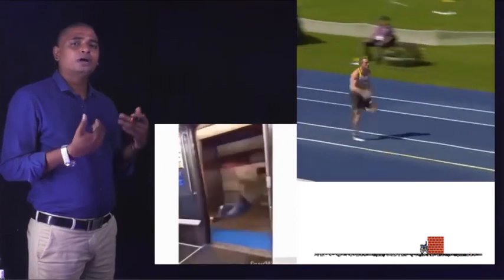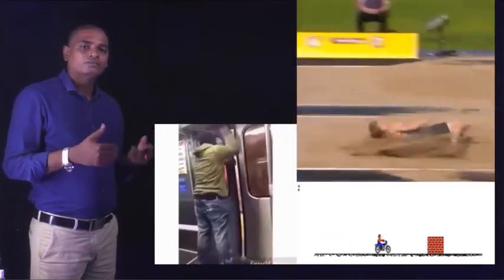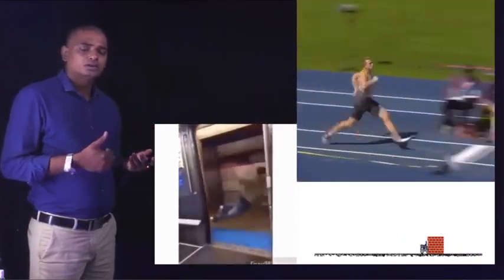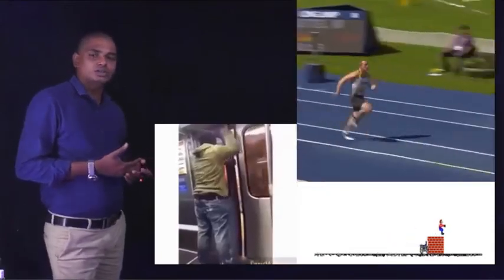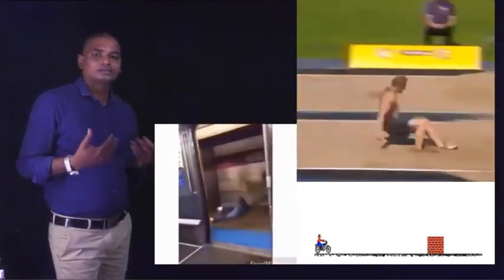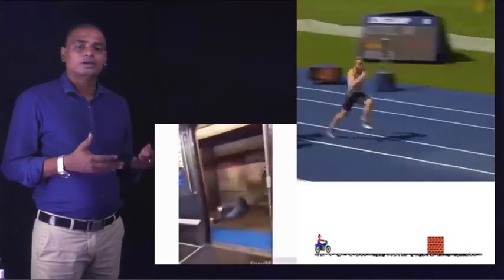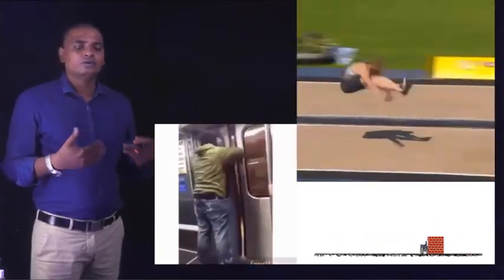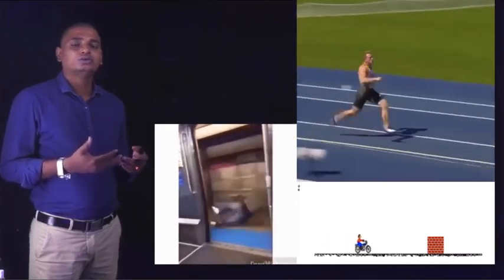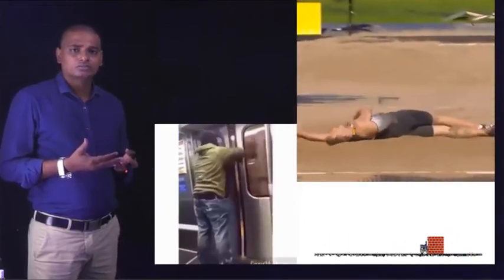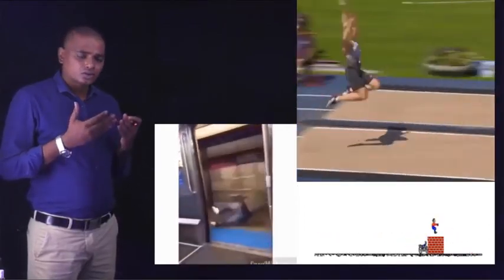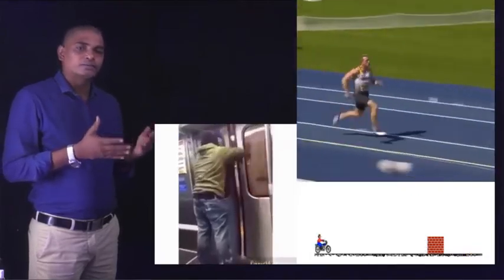When he jumped off the train to the platform, he fell forwards. We come across this type of experience in our daily life too: when we are stepping out from a moving bus, we will fall forwards. This is due to inertia of motion.